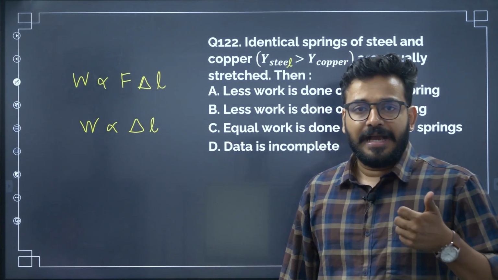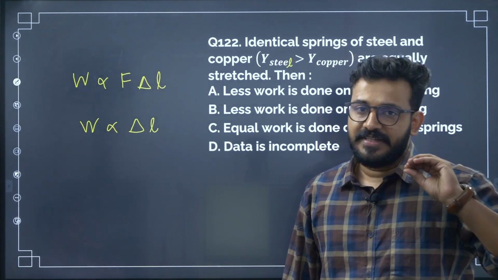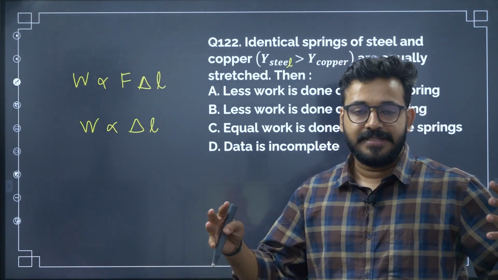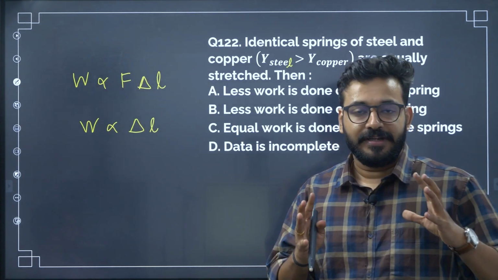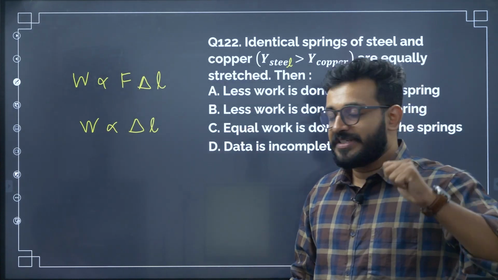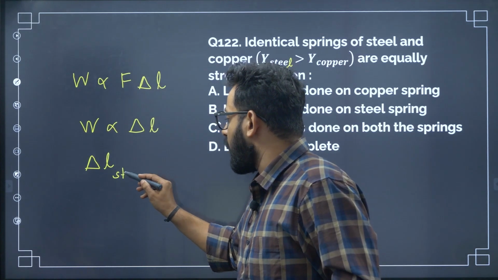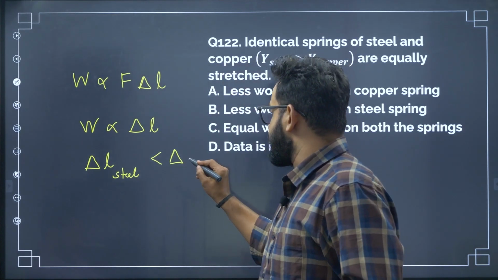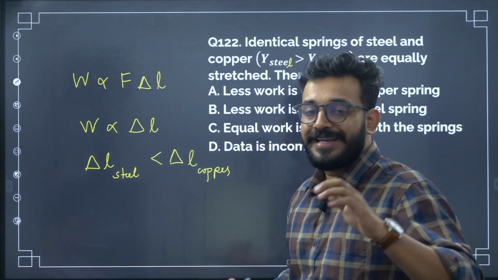Obviously steel has a greater Young's modulus, and both steel and copper are given the same load, but steel, having greater elasticity, won't respond as much to a given weight as copper does. So the extension for steel will be lesser than that for the copper. Copper will have a greater extension because Young's modulus is less.